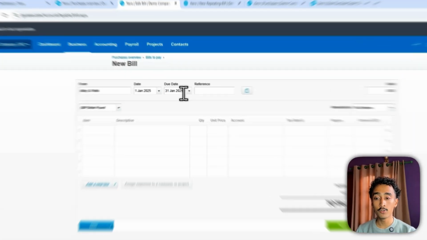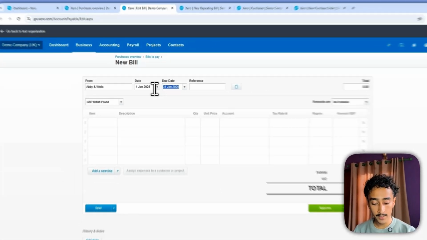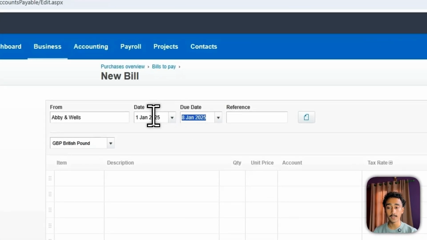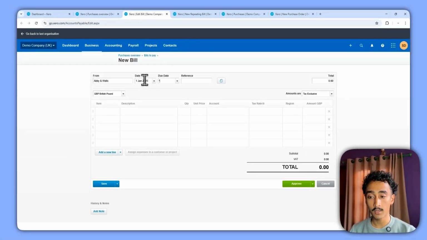So I can either do this, or if it's due after 7 days, I can just use shortcuts which are available on Xero's website. For example, if I just do +7, it will show 7 days after the invoice date. And if I use other features like multiplied by 20, it will show 1 month and 20 days from the date of invoice. So these are basically shortcuts that I want you to go through. It will be easier if you are working on bulk documents.